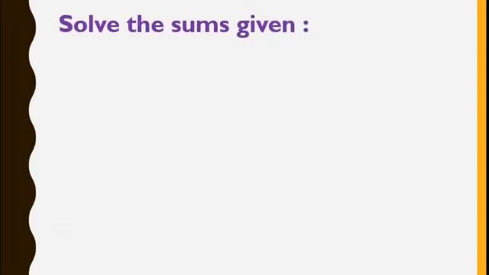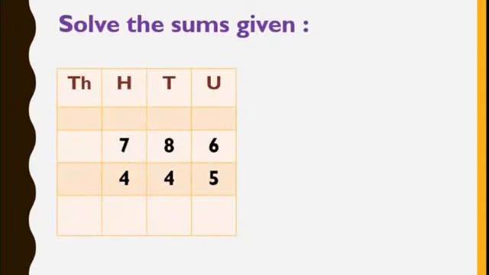Now solve the sums given. Yes, the sum is there. We will see. This is addition with carrying over. We'll start from the unit place. Here in the unit place, 6 plus 5 is there. 6 plus 5 is nothing but 11, isn't it? And in the unit place, we will write 1 and we will take 1 to the tens place,